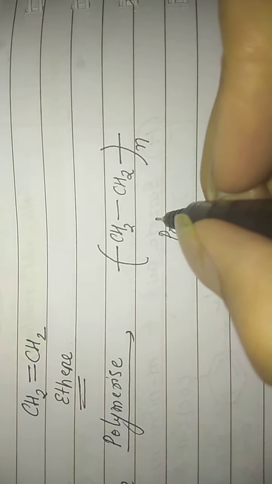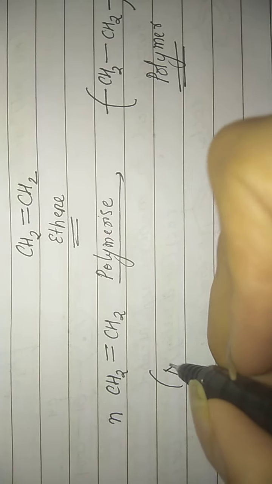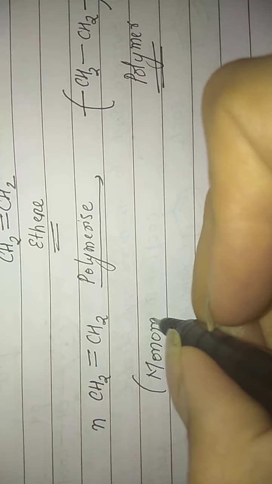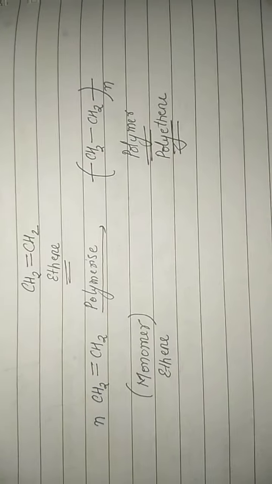Now, this particular thing will be called the polymer, because a large number of molecules have been attached all together, and this particular molecule from which we have derived the polymer will be called the monomer. Fine. Now, how do you name this particular compound? The name of the monomer was ethene, so the name of the polymer will be polyethene. This is how you are going to name polymers.